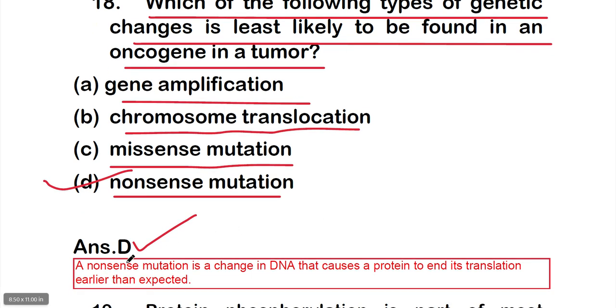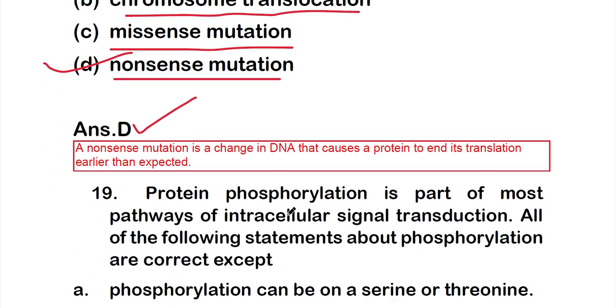So what is a nonsense mutation? A nonsense mutation is a change in DNA that causes a protein to end its translation earlier than expected, by the stop codon. Okay. So next question.